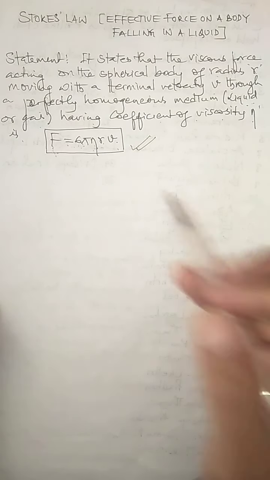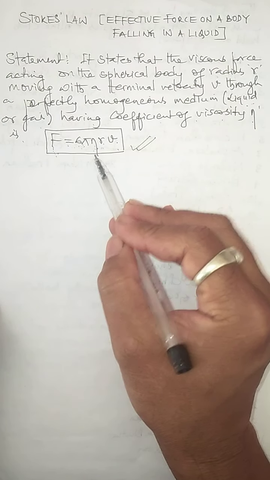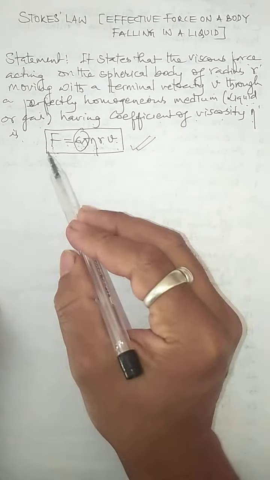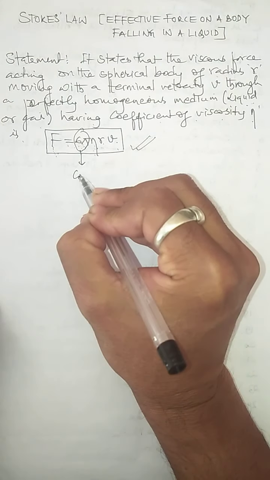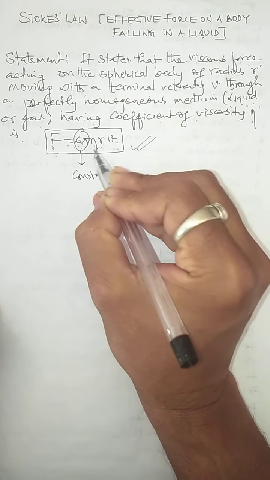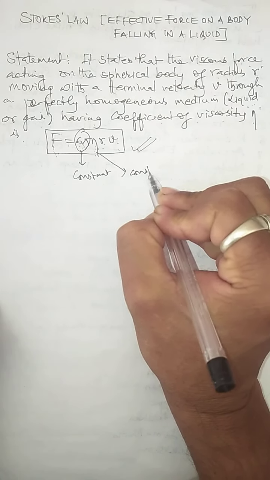But children, as I said, Stokes' law measures the amount of force exerted on the spherical body when it falls in any liquid. From Stokes' law, we can even determine the terminal velocity with which the body falls in a liquid. Here eta is the coefficient of viscosity, and 6 pi is a constant involved in the expression. Eta is also constant for a given liquid at a given temperature, given pressure and given density.